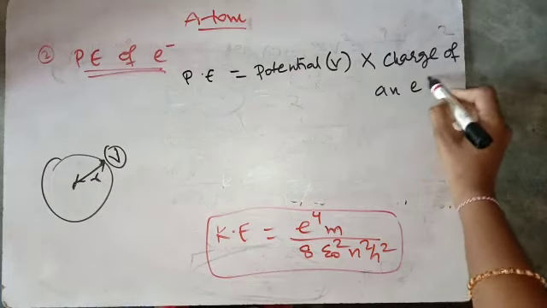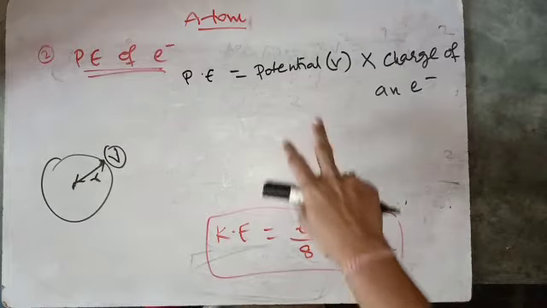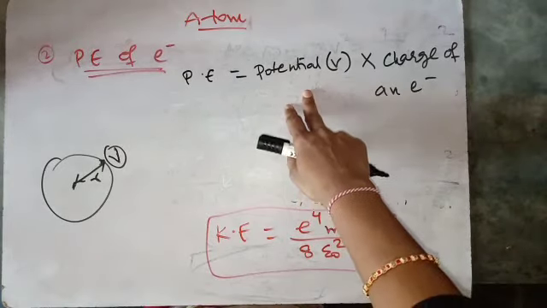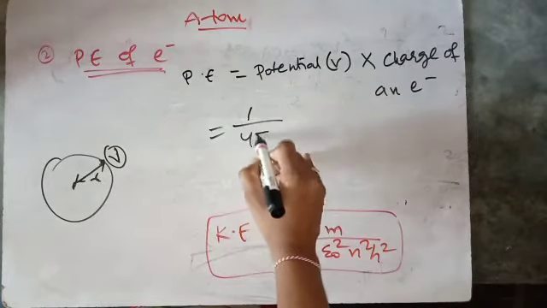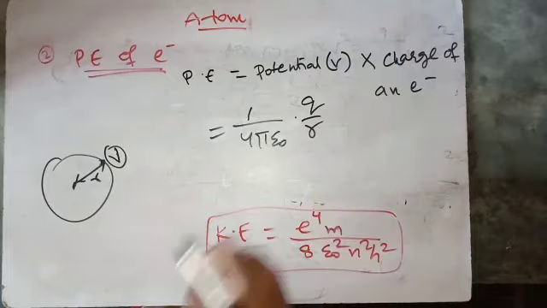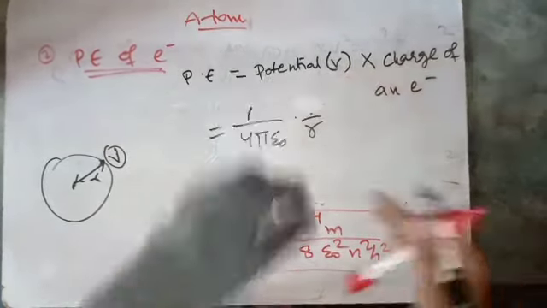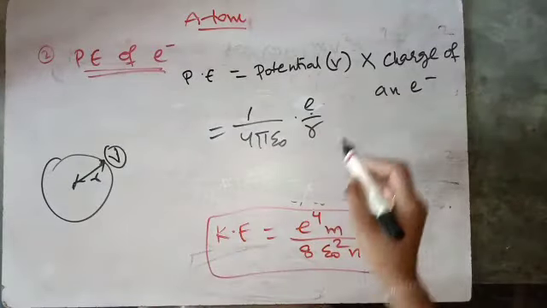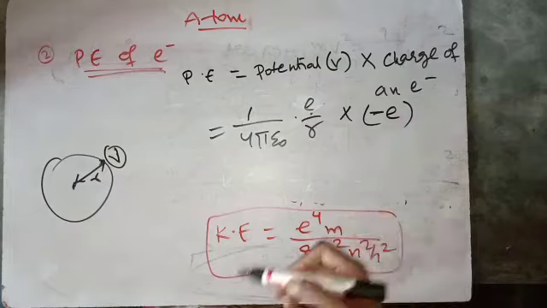of an electron. So from the chapters of electromagnetic theory, we have the potential as 1 by 4 pi epsilon naught times Q by R. Here we are discussing the electron, so I will replace this Q with the charge of the electron, which is minus e.